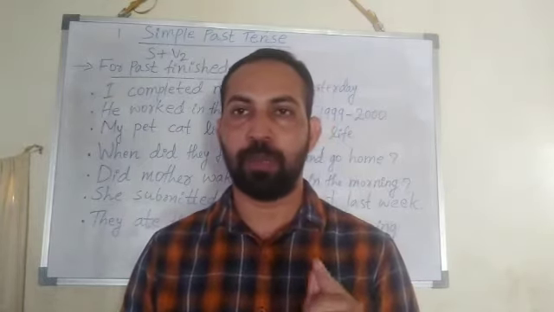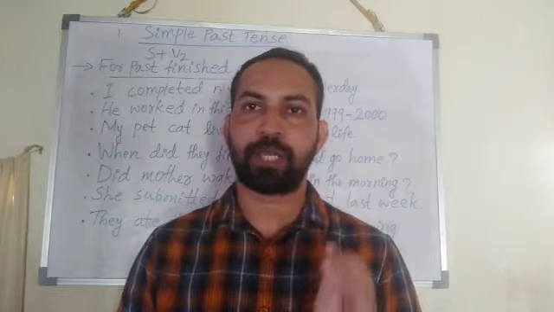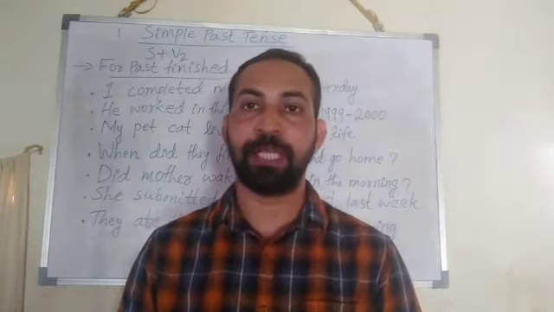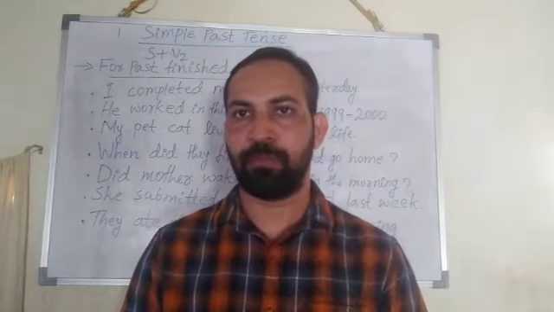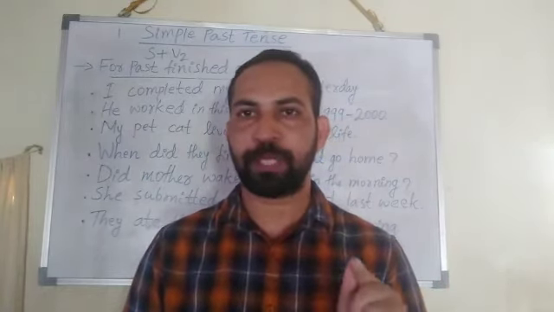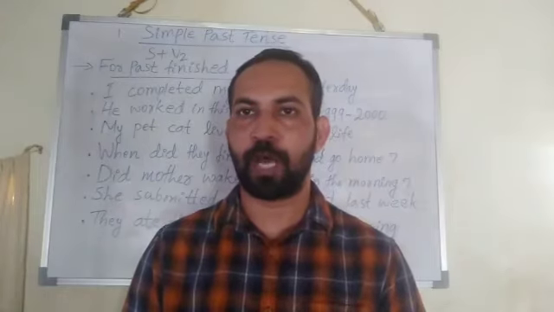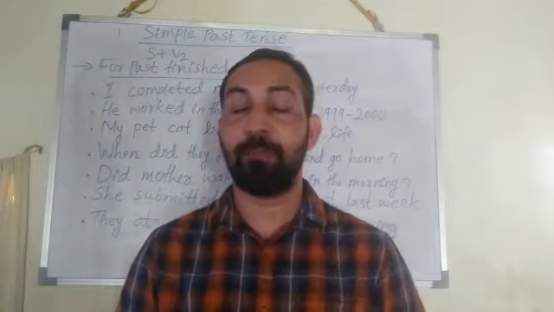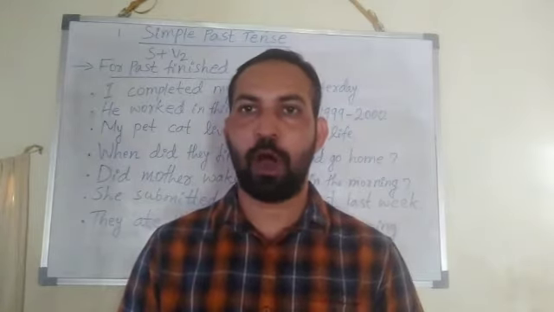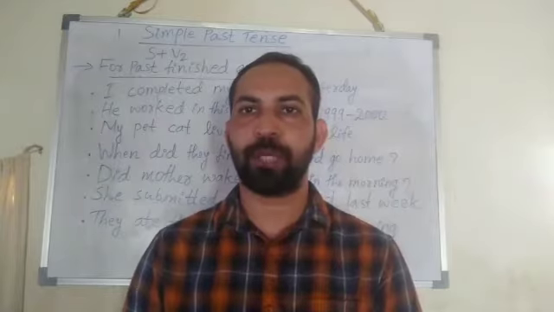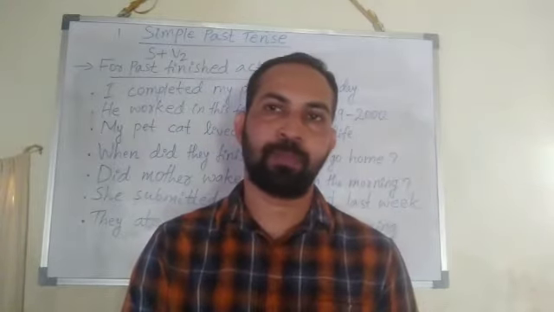Here you have to remember, for past completed actions, we use present perfect tense also. But simple past tense we are using for the actions completed in the past, long back. And there we have to give importance for the time.